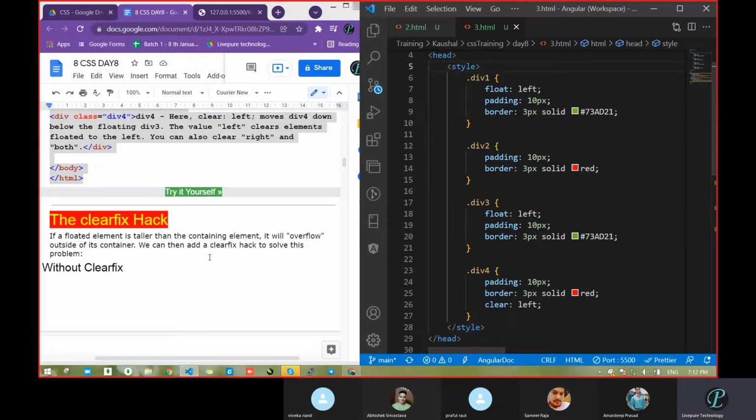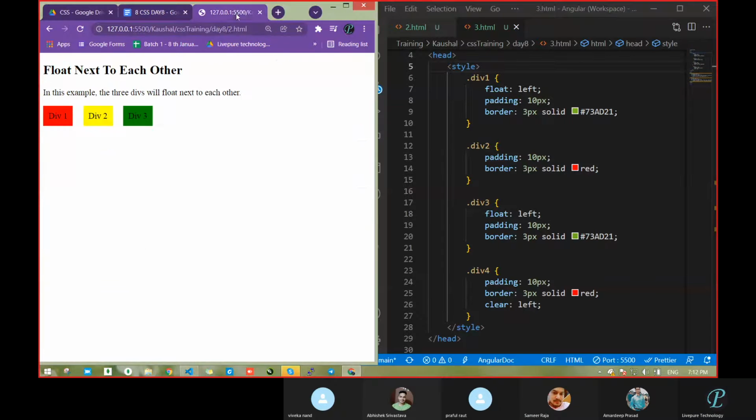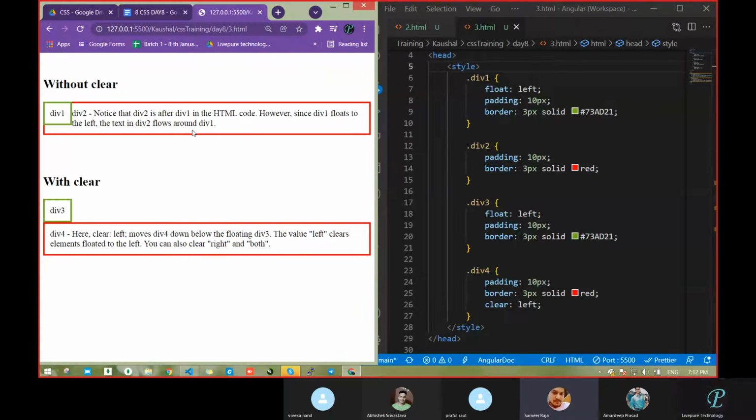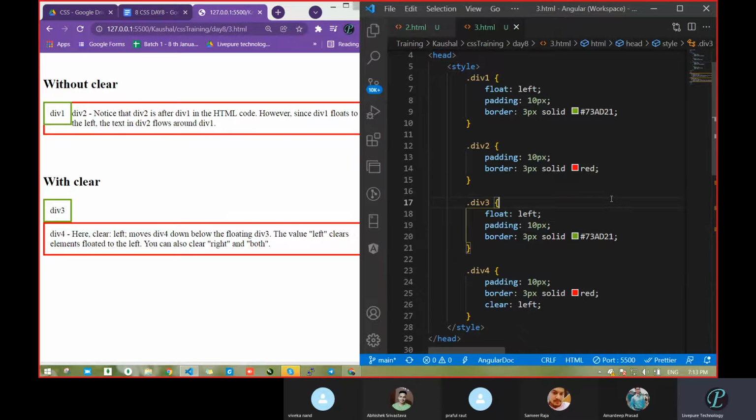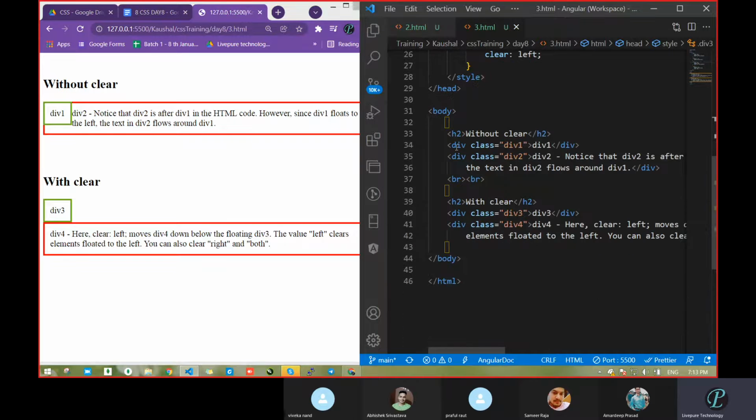Okay. So now what had we done? Take the third file. So see what we had taken. Something is here without clear, and something is with clear. What clear is doing, we will check in the code. What we have taken below is nothing, just one div property, div1, div2. Okay. Let's comment this one first. Then you will realize more.